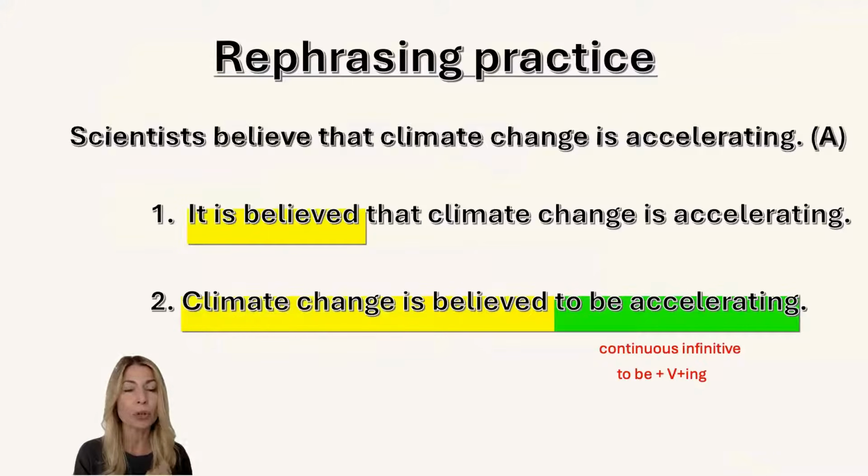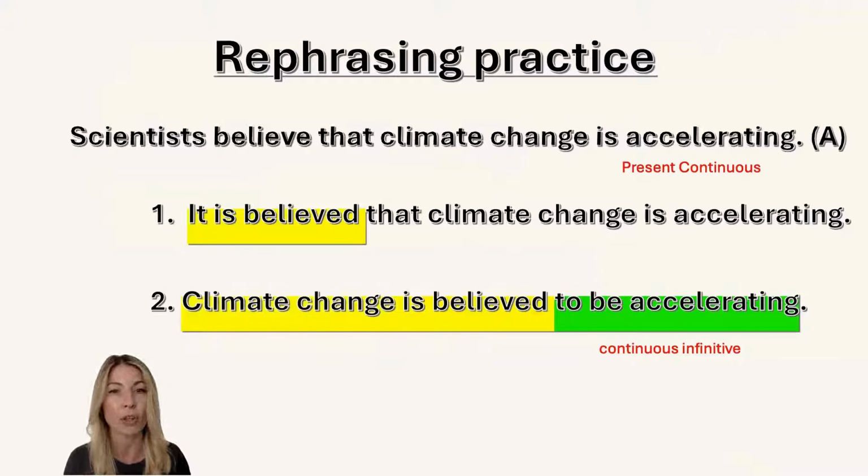And the reason why we should use it is because the active sentence is in the present continuous: climate change is accelerating. So keep in mind, if you have your active sentence in present continuous, you should use continuous infinitive if you are rephrasing this sentence into this personal passive structure. Okay, I'll give you some time to read this sentence again so that you can digest it and understand better.